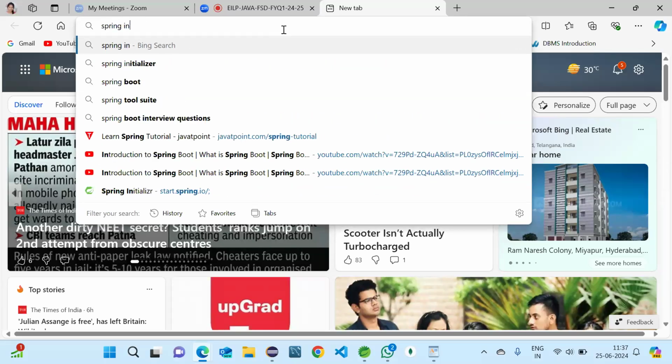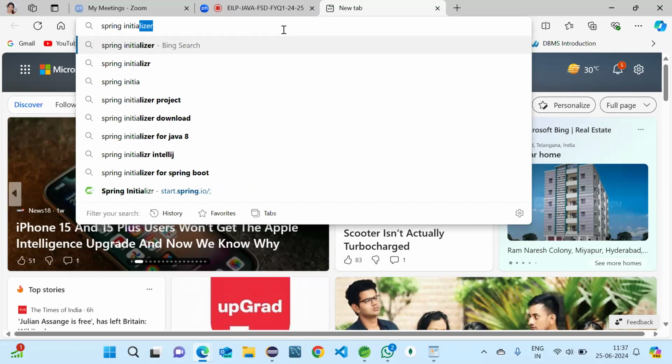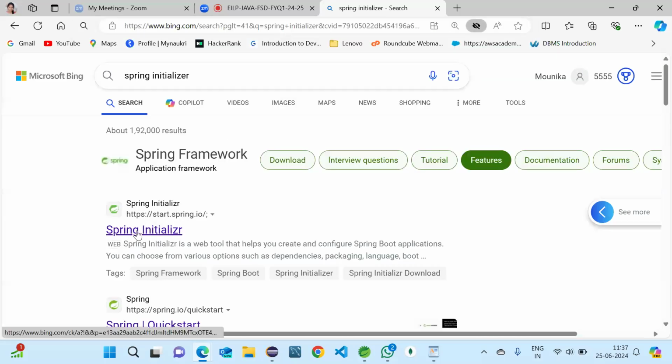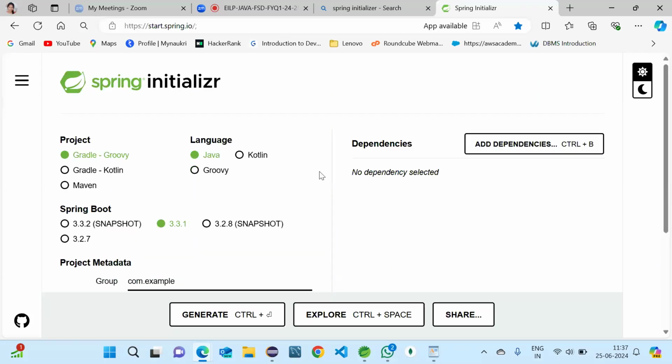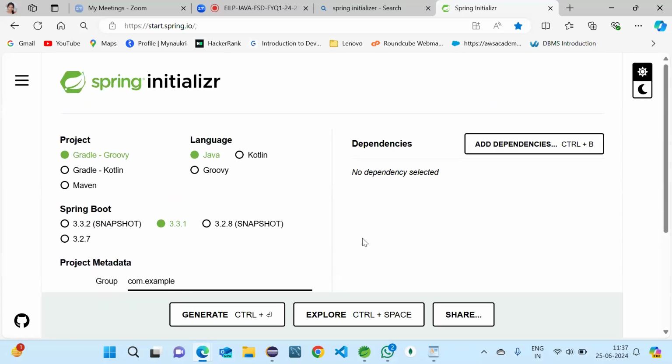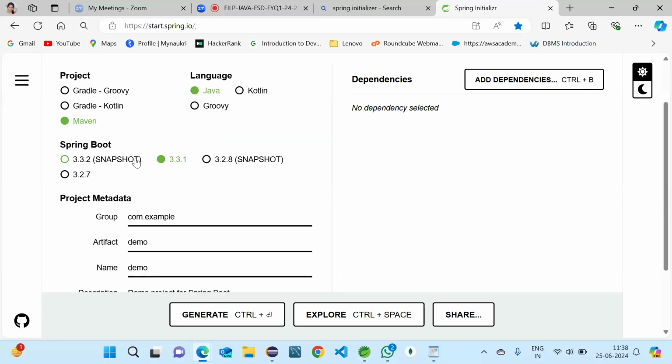We need to search for Spring Initializr. You can see the first link, Spring Initializr. If we open that, we can see a page like this. Here we will select the Maven project and the language Java, and then you can choose any Spring Boot version.